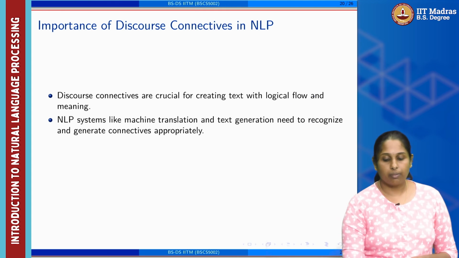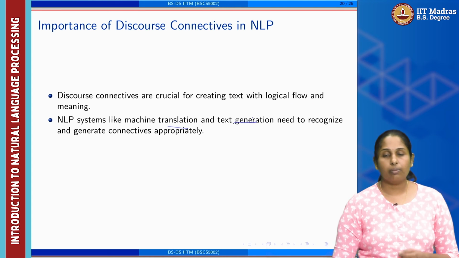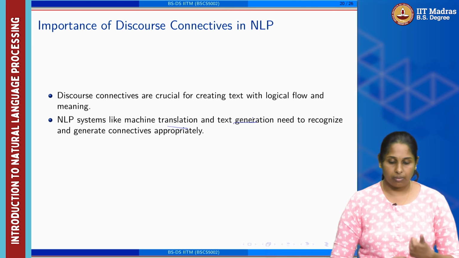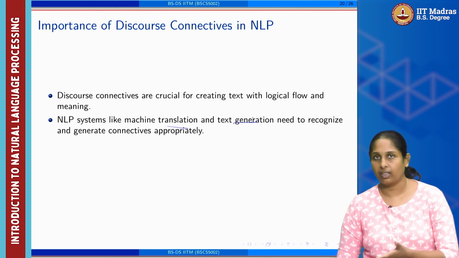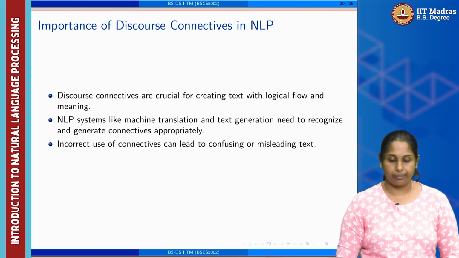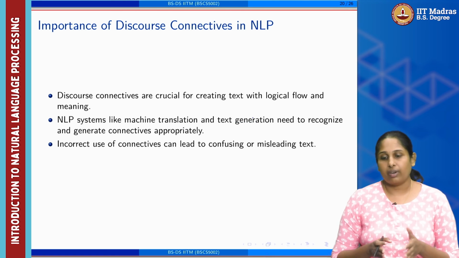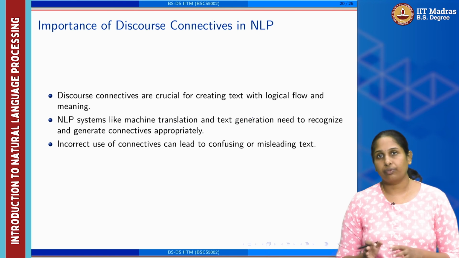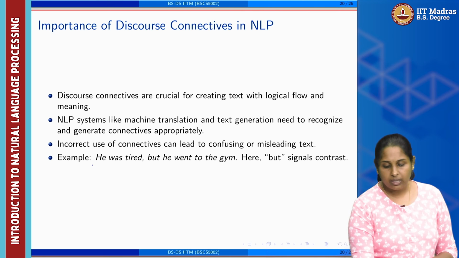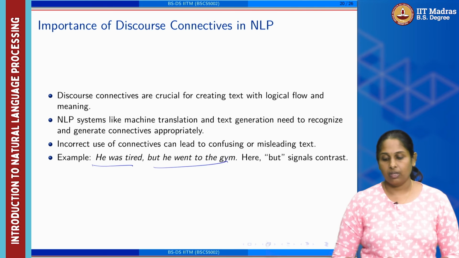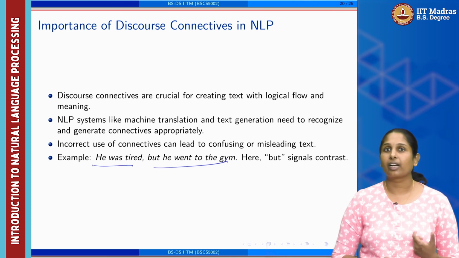Systems like machine translation and text generation need to generate connectives appropriately, because the text has to be understood in another language in a more fluent way. Incorrect use of connectives can of course lead to confusing and misleading text. For example, he was tired, but he went to the gym. Here, but signals a contrast.